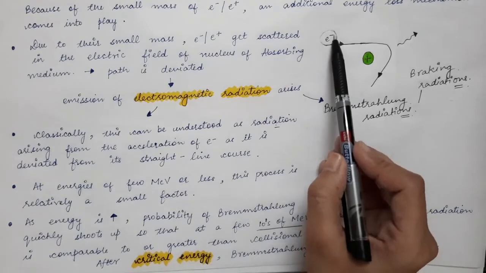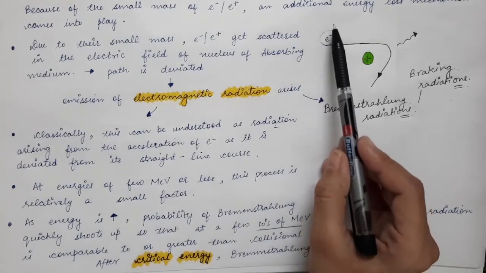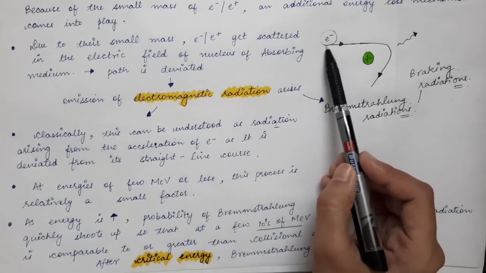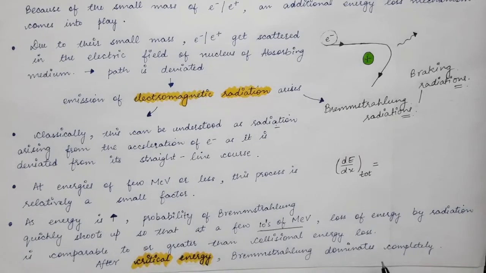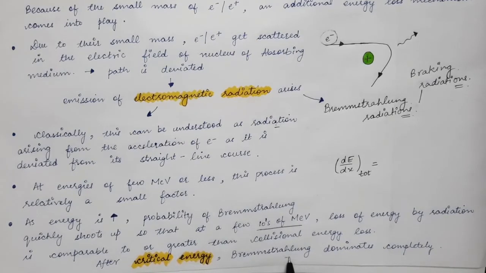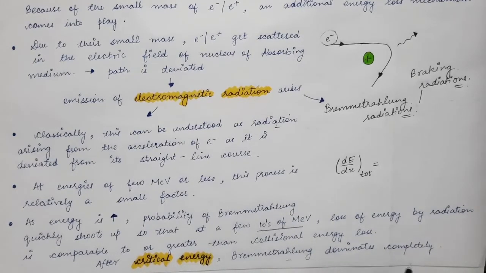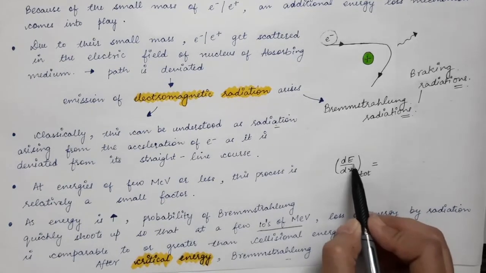After the critical energy, when the energy of the incoming particle is greater than the critical energy, the Bremsstrahlung will dominate completely. When the energy is exactly equal to the critical energy, radiation loss is equal to the collisional energy loss. But after the critical energy, the energy loss due to the emission of Bremsstrahlung radiation dominates completely.